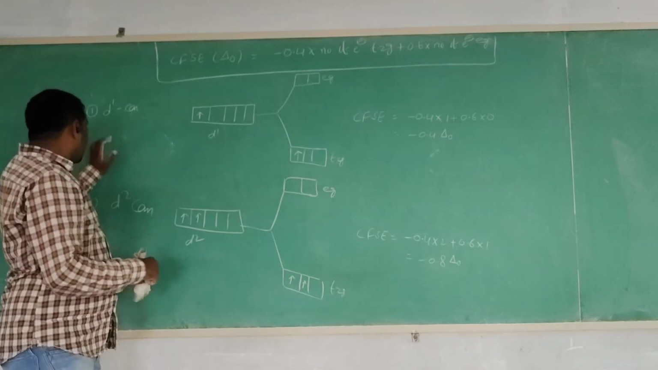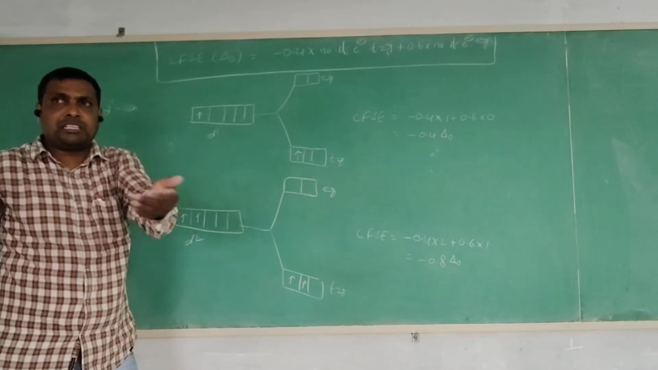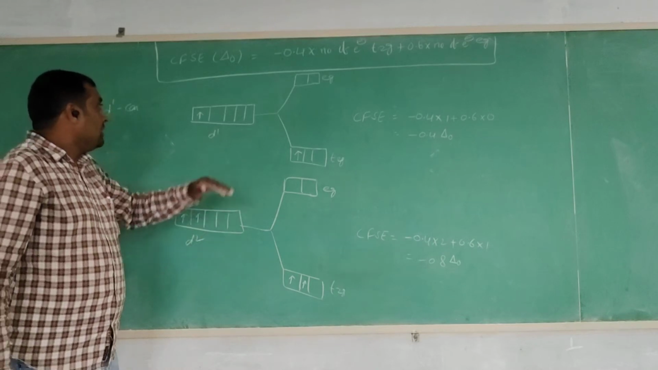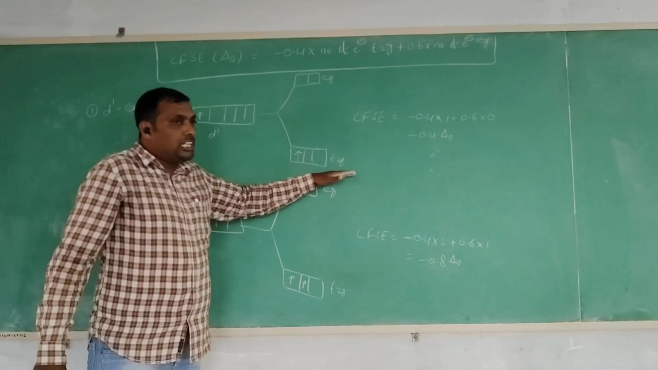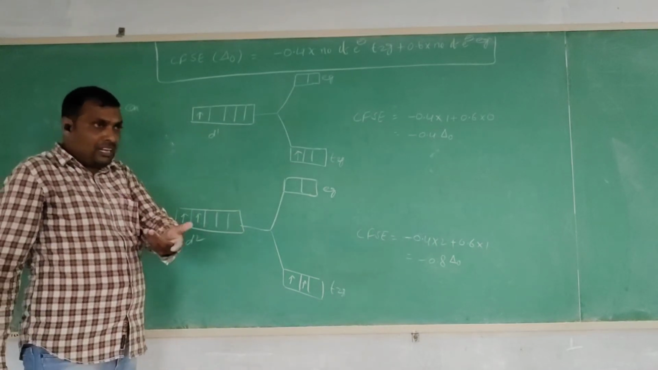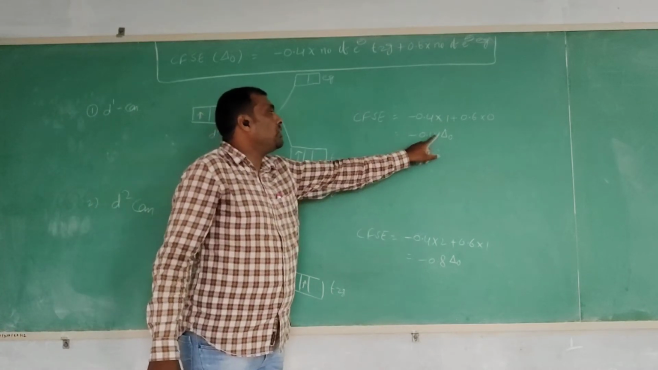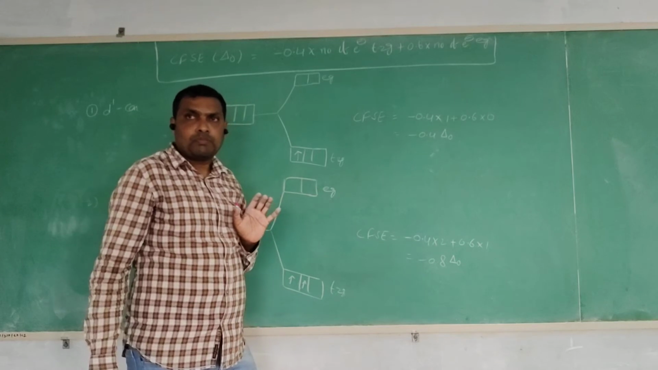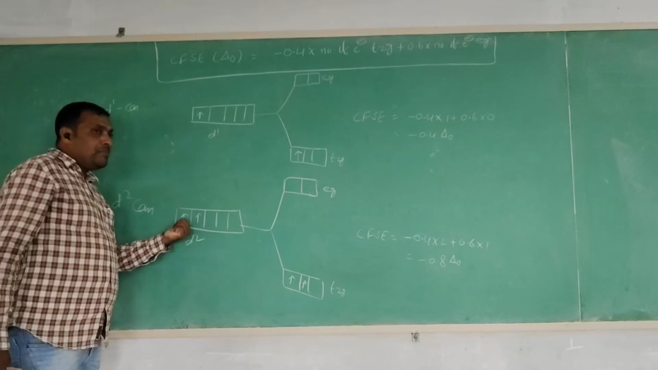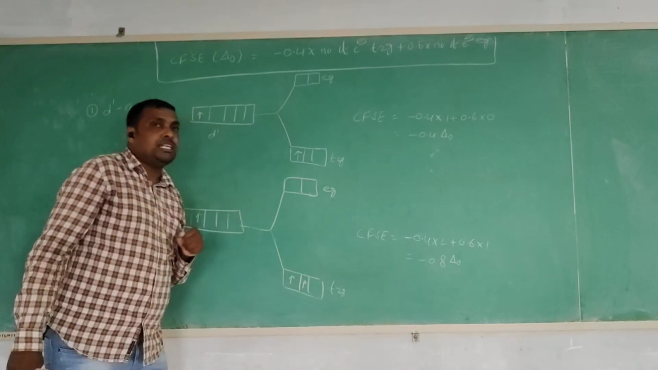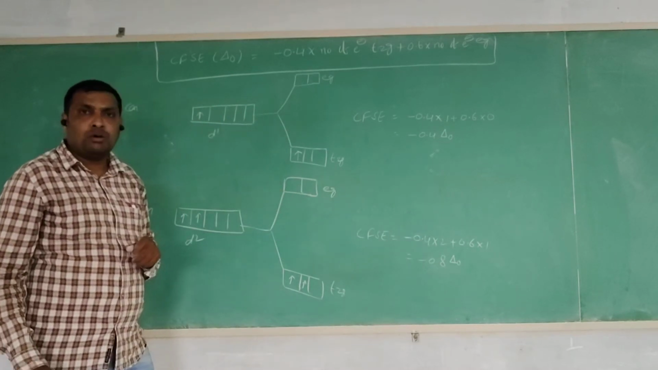For the d1 or d2 configuration, whether a strong field ligand or a weak field ligand is present, the electron first enters the lower energy T2g orbital. With a single electron, the crystal field stabilization energy is equal to minus 0.4 delta O. In the d2 configuration, two electrons enter the T2g orbital, and the crystal field stabilization energy is equal to minus 0.8 delta O.